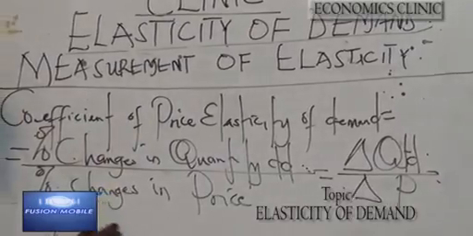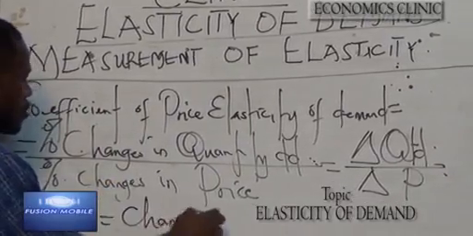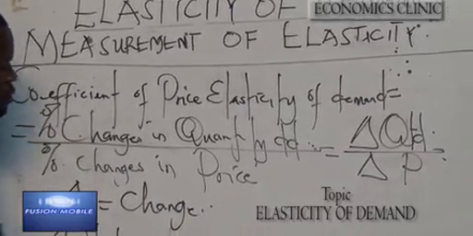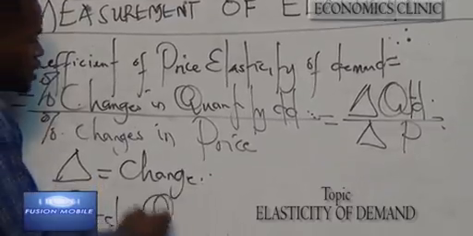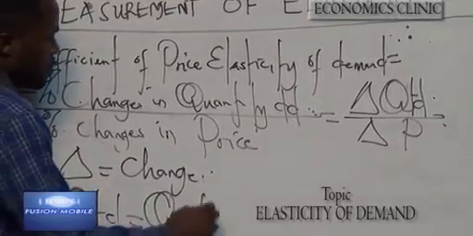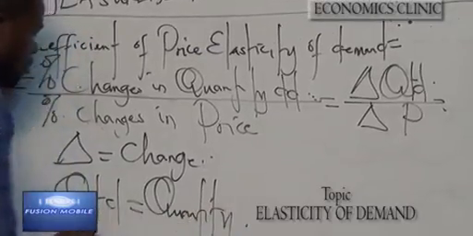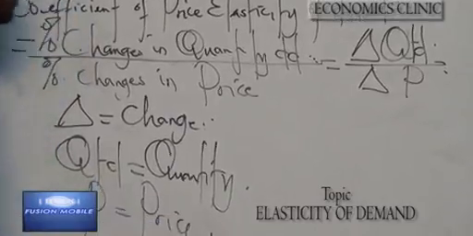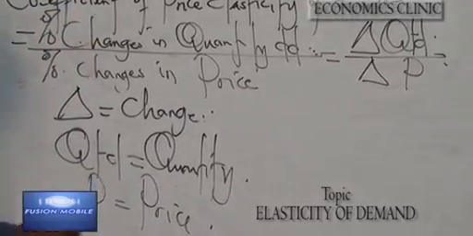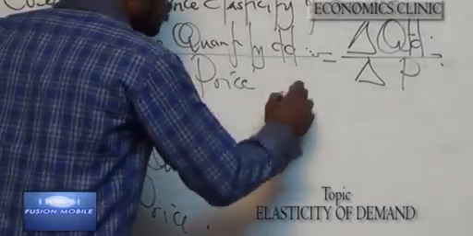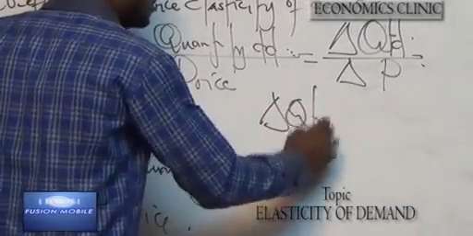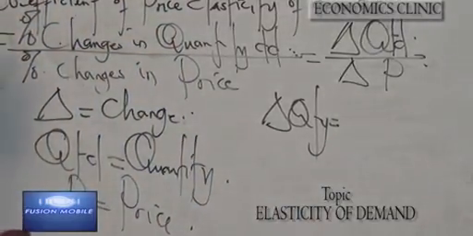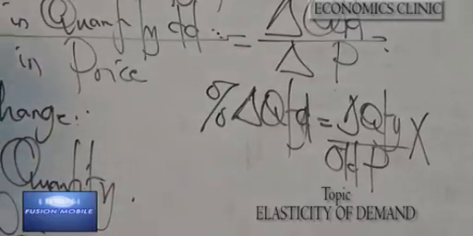Delta here denotes changes, while QTD depicts quantity demanded, while we all know P is price. To solve for the changes in quantity demanded, we take two.